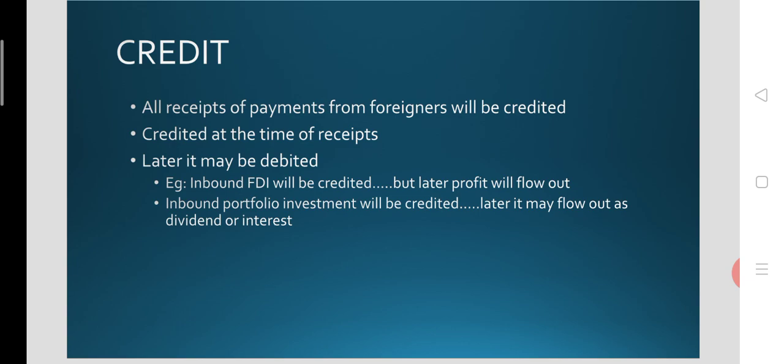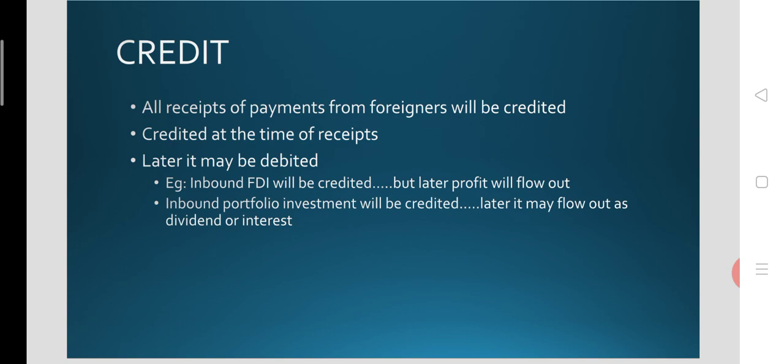For example, inbound FDI will be credited in the capital account of the BOPs. Later, the profit will be taken away by the foreign investor. Then it will be debited in the current account of the balance of payments. That means investment income is part of the current account. It will be debited later. Doesn't matter. While it is inbound FDI, it will be credited in the BOP's capital account.